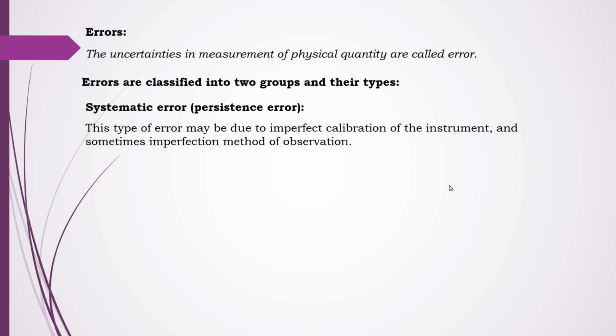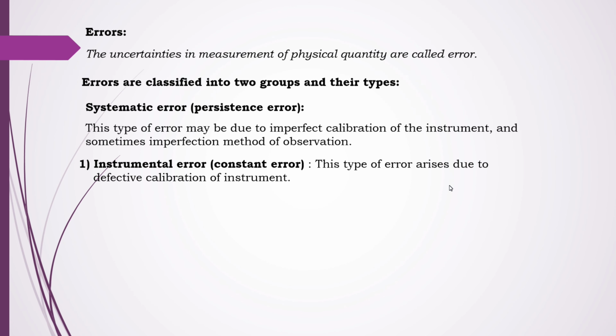Let us see one by one. This type of error is due to imperfect calibration of the instrument, meaning without knowing the least count. If the person is doing the practical, he cannot get the correct observation. So he will have to get the knowledge and be given the proper training.